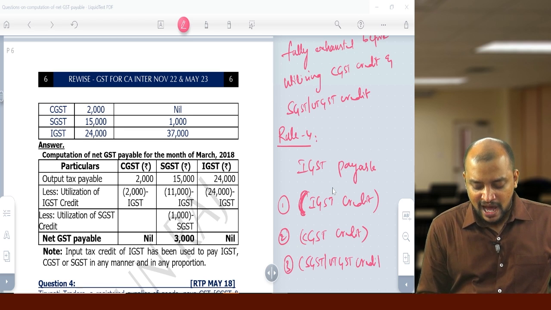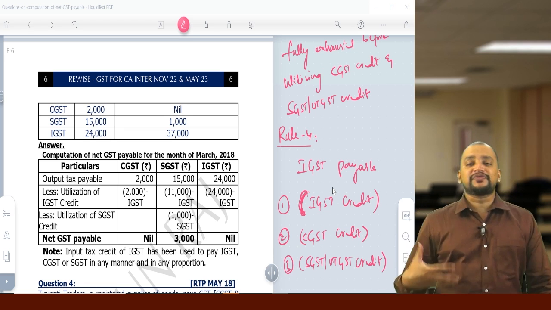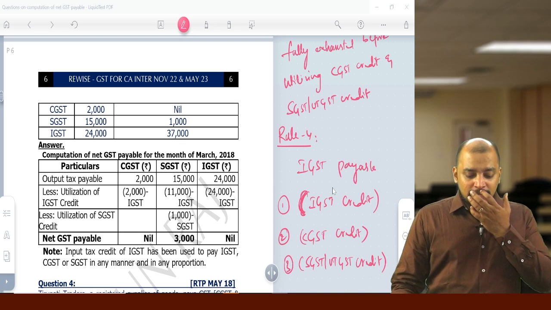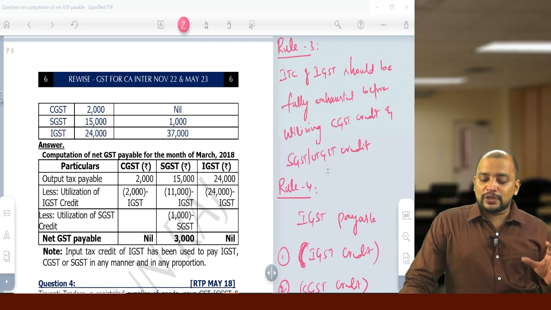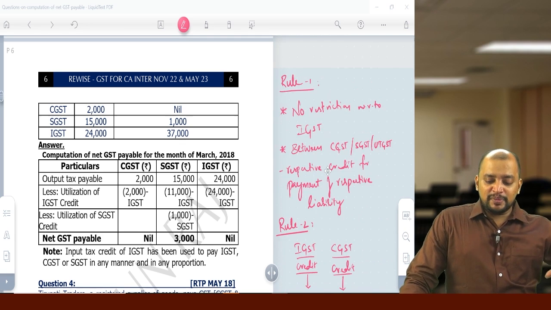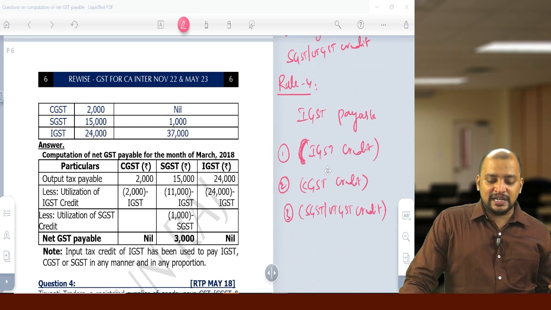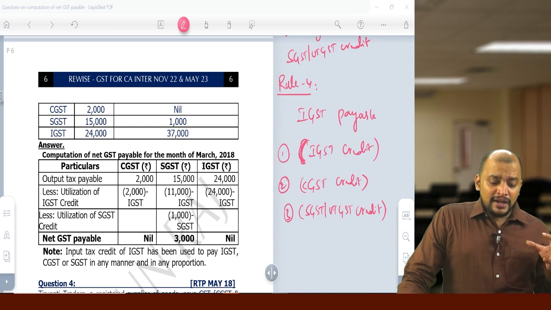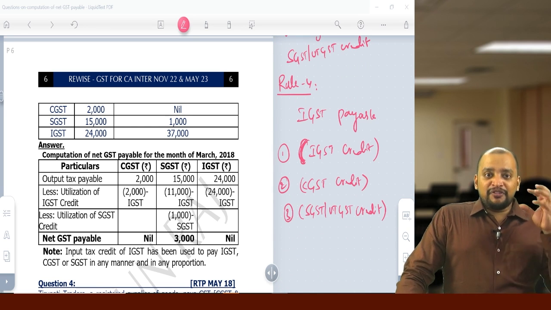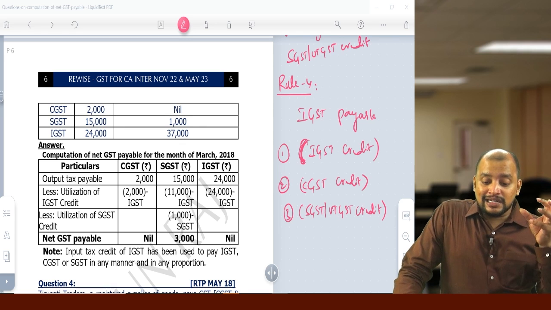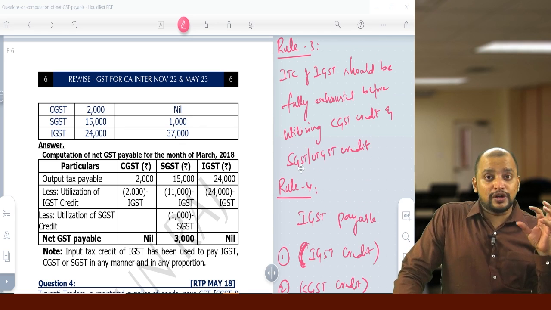So this is the manner in which the credit should be used for payment of GST. So these are the 4 rules that we need to remember for the purpose of computation of net GST payable, manner of utilization. Now in that, before touching SGST credit, the credit of IGST should be utilized. That is what rule 3 says.